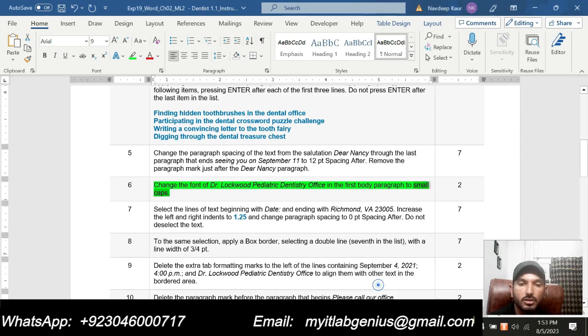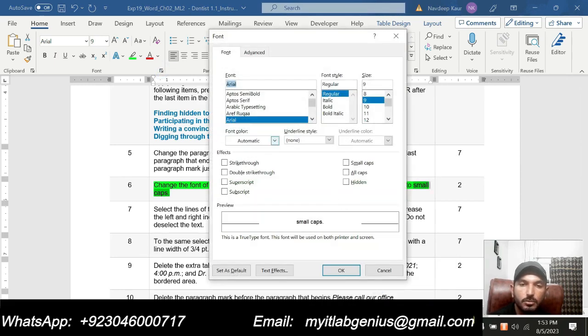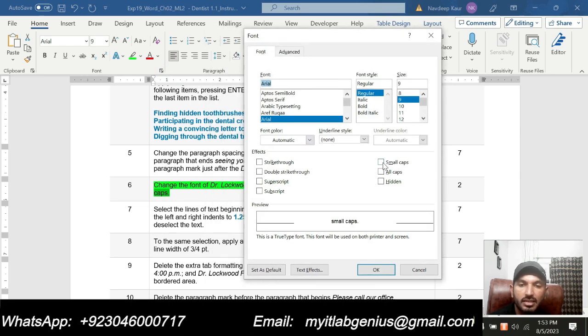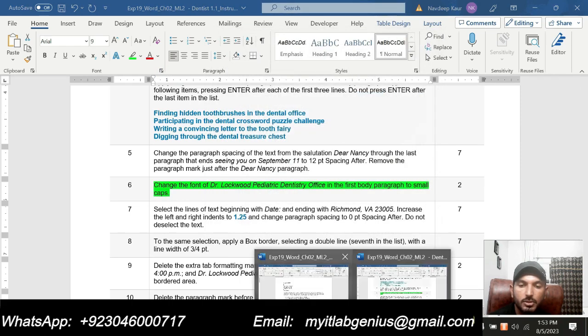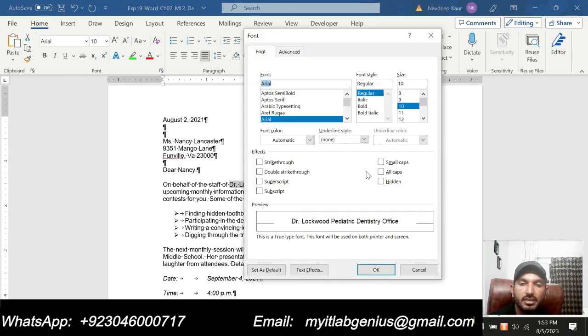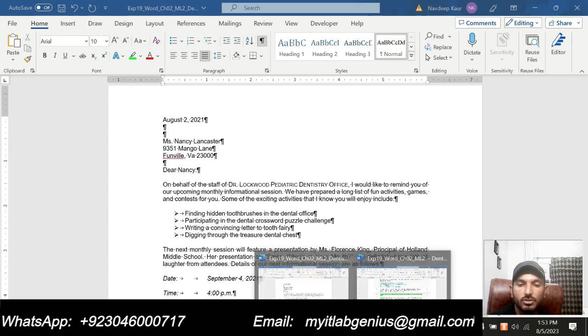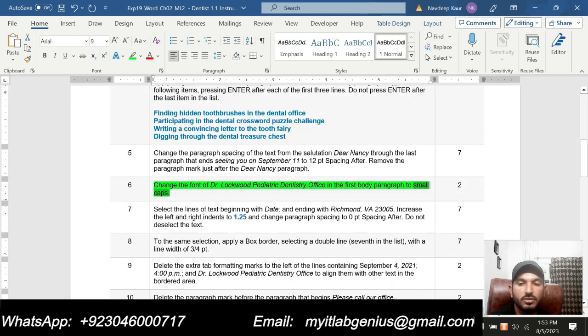We can do this by going to the font setting, and from the font setting we can check small caps. So let me do this one. I have selected the text, gone to the font setting and made it small caps, and you can see that this has been changed to small caps, Dr. Lockwood Pediatric Dentistry Office. So that is all required in step number 6 of the assignment, and we have completed 6 steps so far.